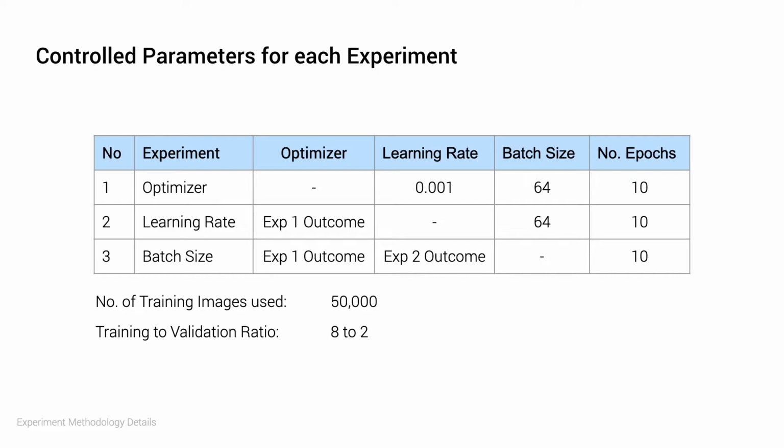Key performance indicators that I'm using to measure the model performance include speed of convergence, training and validation loss, and model accuracy, all of which will be plotted against the number of epochs.